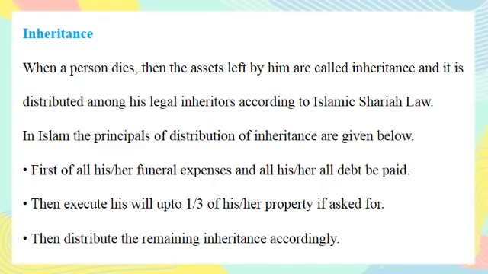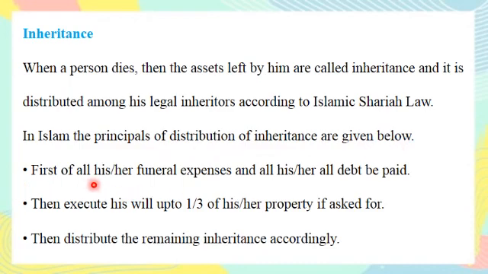Before starting the exercise, I will explain something about inheritance. When a person dies, the assets left by him are called inheritance, and it is distributed among his legal inheritors according to Islamic Sharia law. In Islam, the principles of distribution of inheritance are given below.